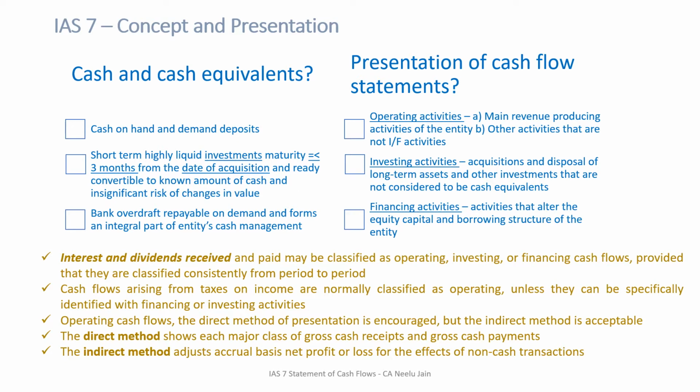Now let's cover the main part of IAS 7, which is the concept and the presentation. The basic concept is cash and cash equivalents. So what is considered to be cash and cash equivalents as per IAS 7? Number one, any cash on hand and demand deposits. Number two, short-term highly liquid investments whose maturity is less than 3 months from the date of acquisition.